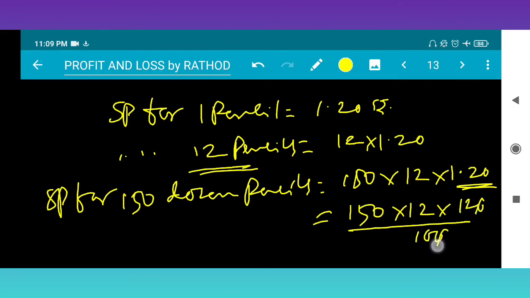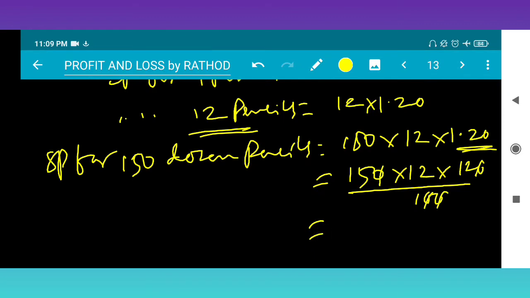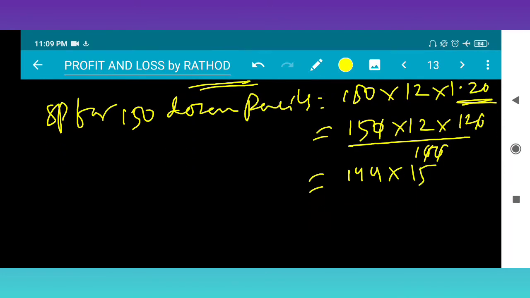This 0 gets cancelled, this 0 gets cancelled, so the rest of the part is calculation. 12 times 12 is 144, into 15 we get 2160. This is the SP.